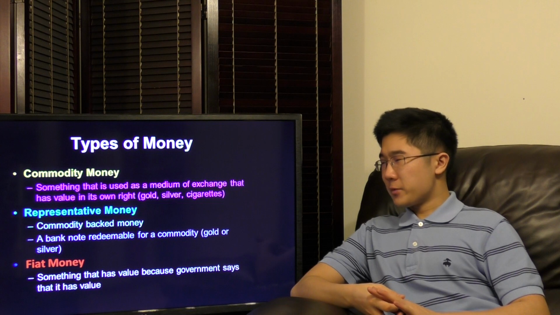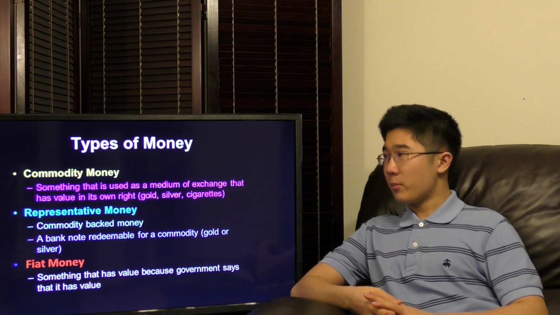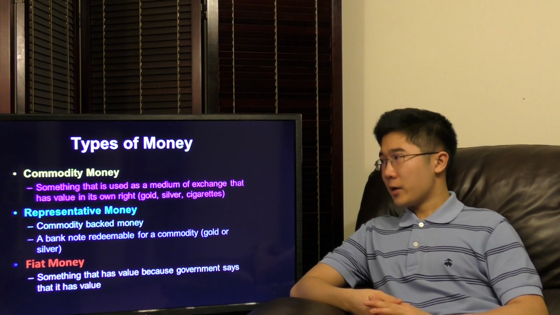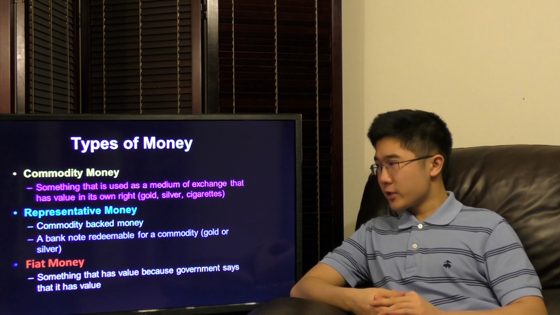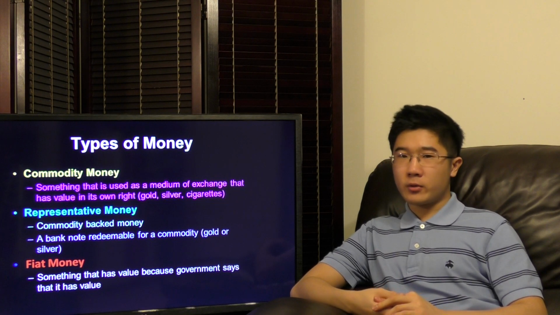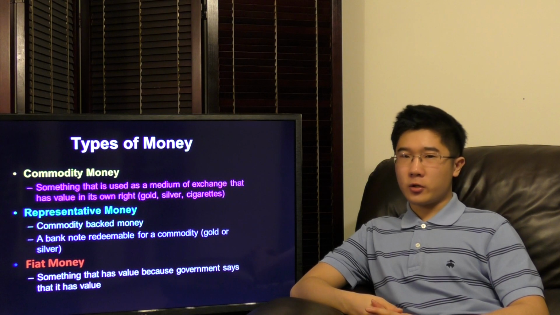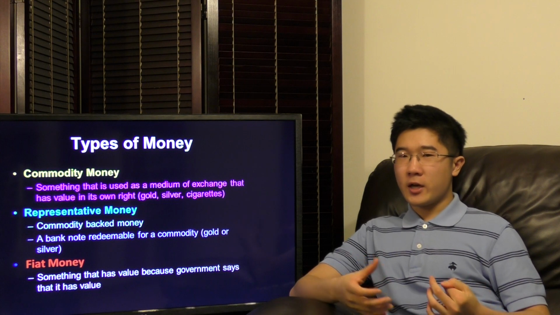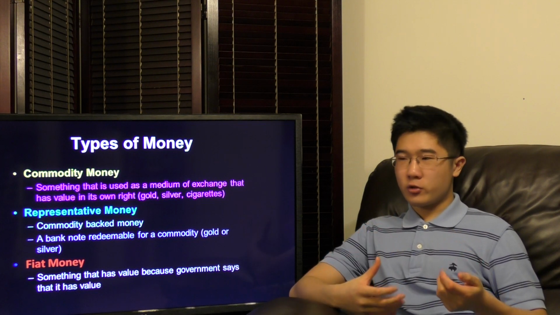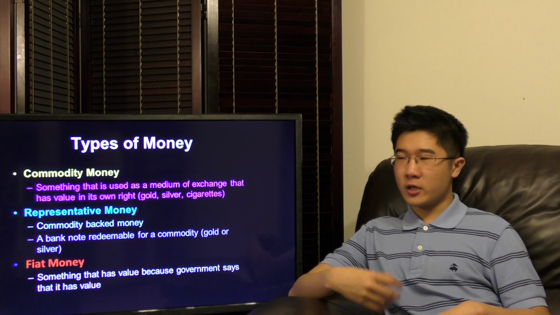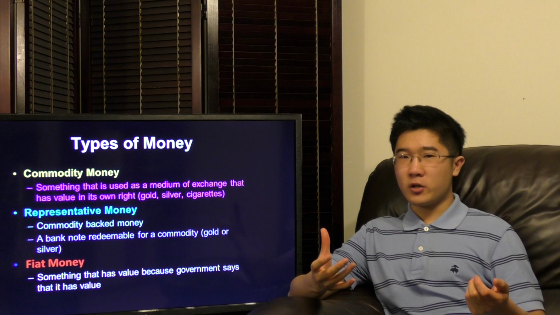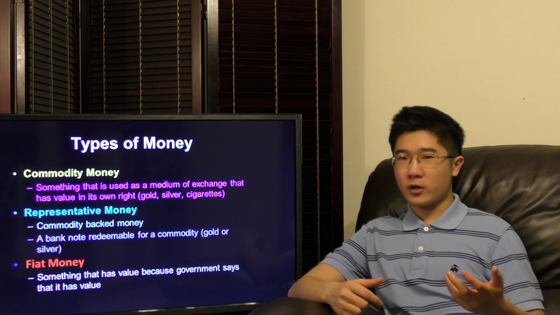Then there's representative money. Representative money is basically a derivative of commodity money. It's commodity-backed money, basically money that is backed by gold, silver, whatever. For instance, the U.S. used to have representative money, such as a banknote redeemable for commodity. Under the Bretton Woods system, the U.S. dollar was backed by a certain amount of gold from Fort Knox, and countries that held our currency could trade it in for gold. And of course, most countries abused this system by trading a bunch of our currency for gold, because gold, of course, is safer than our currency at times.